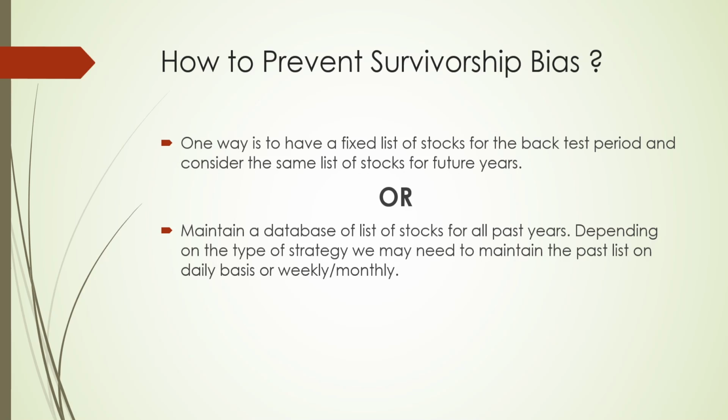And while writing the code for the backtest, we need to get the list of stocks for the period you are backtesting. For example, if the backtest is running for February 2015, you have to get the list for February 2015. Similarly for 2024 or whatever. After storing the data in the database, while writing the code, we need to get the same list of stocks for the period that you are backtesting. Then only will the backtesting be proper when you consider an index-based strategy. Okay.